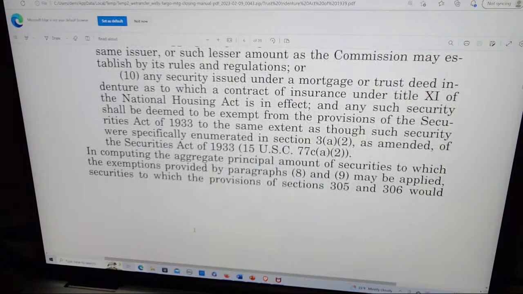Or ten, any security issued under a mortgage or trust deed indenture as to which a contract of insurance under Title 11 of the National Housing Act is in effect, and any such security shall be deemed to be exempt from the provisions of the Securities Act of 1933 to the same extent as though such security were specifically enumerated in sections 3A2 as amended of the Securities Act of 1933, Title 15 U.S.C.